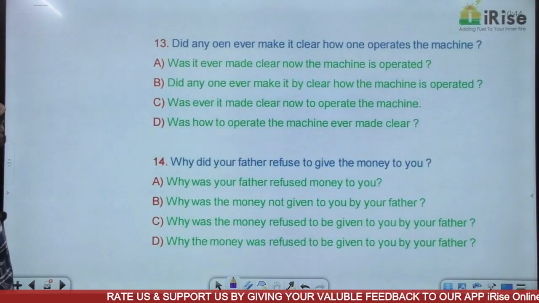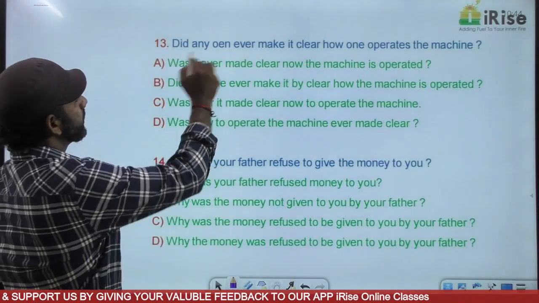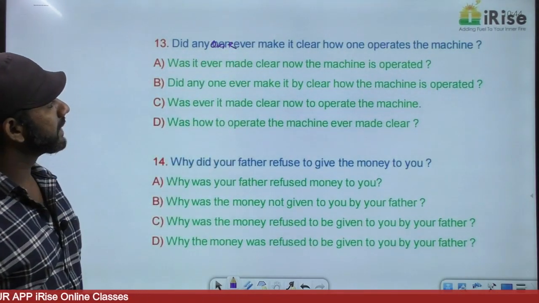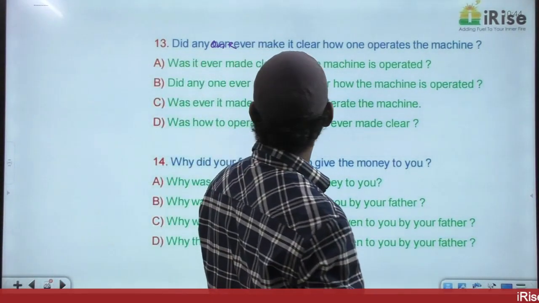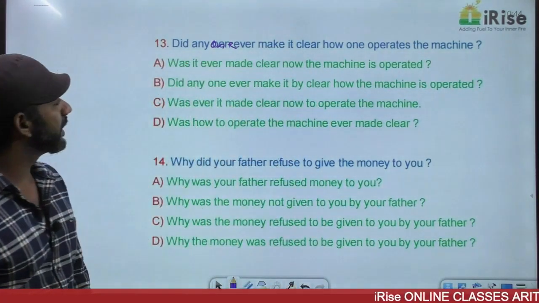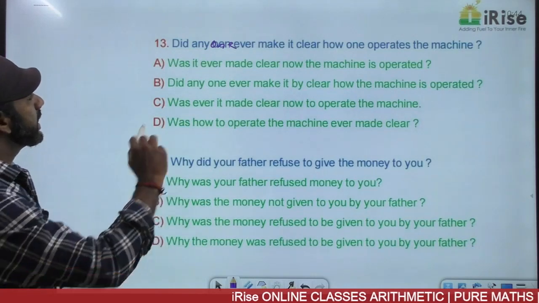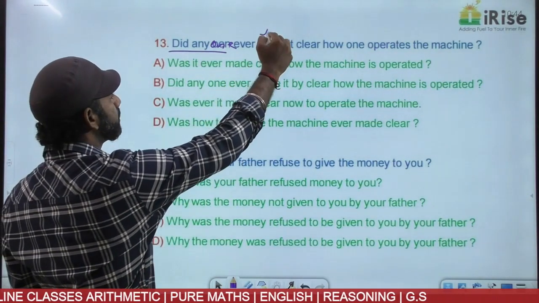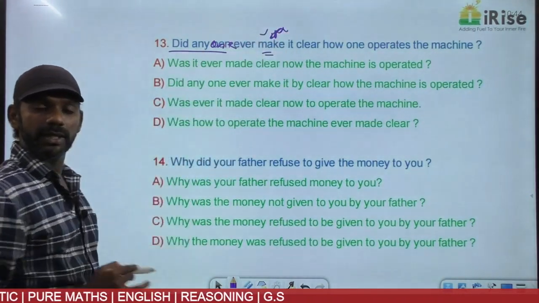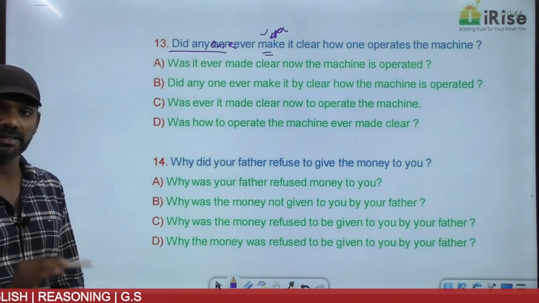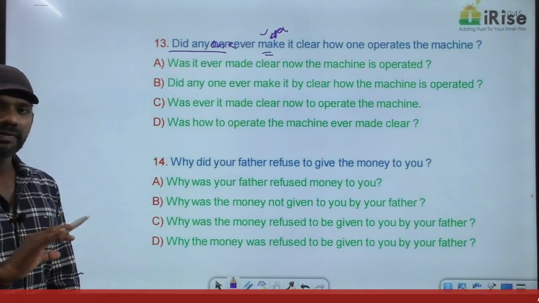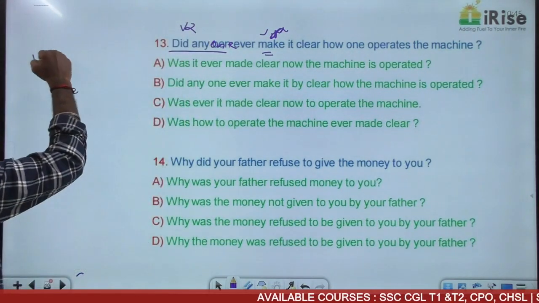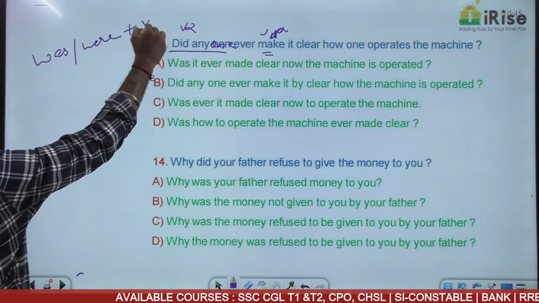Come to the next one. Did anyone ever make it clear how one operates the machine? Simple past tense. Did plus V1, plural. It's always did plus V1. Did comes only in the past tense, simple past tense, V2. Do, did, done. V1 and V2 will never come in the passive voice. This is simple past tense. Passive voice must be was or were plus V3.